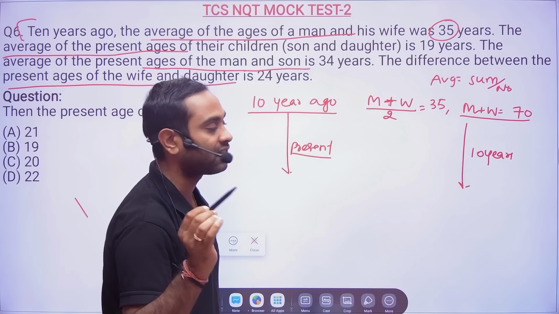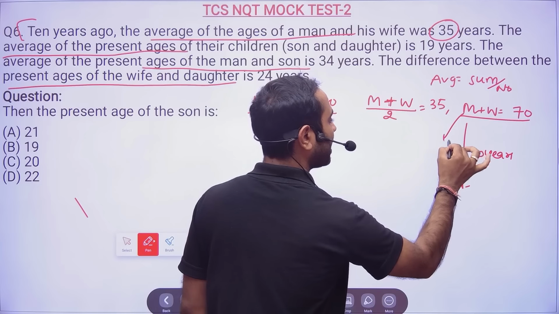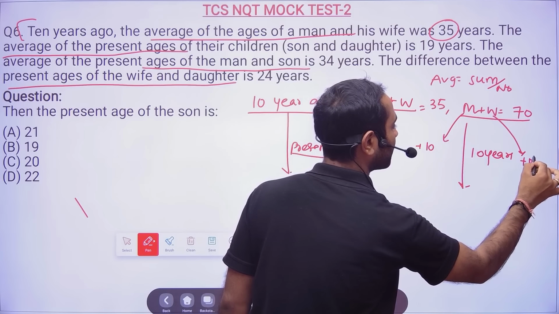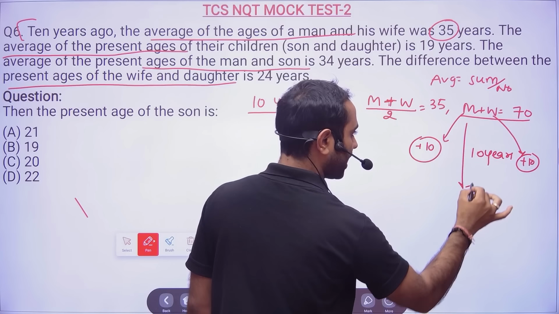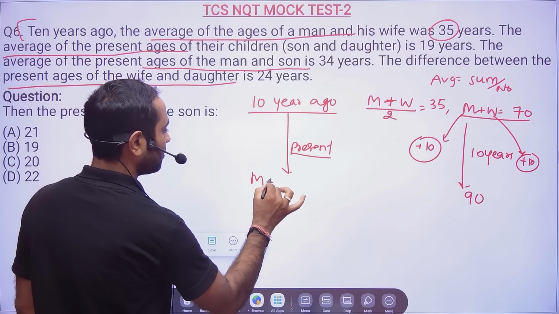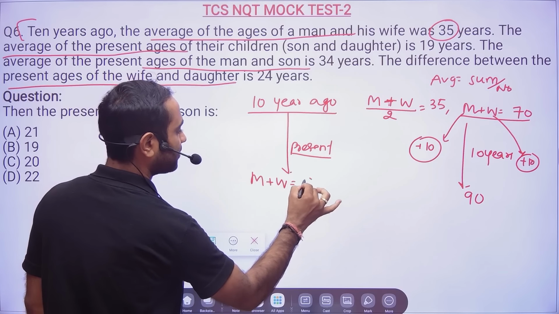No, that is what is a mistake you will do. So man age will increase by 10 years and woman age will also increase by 10 years. So basically after 10 years their age will become 90. So now present man and wife is 90.